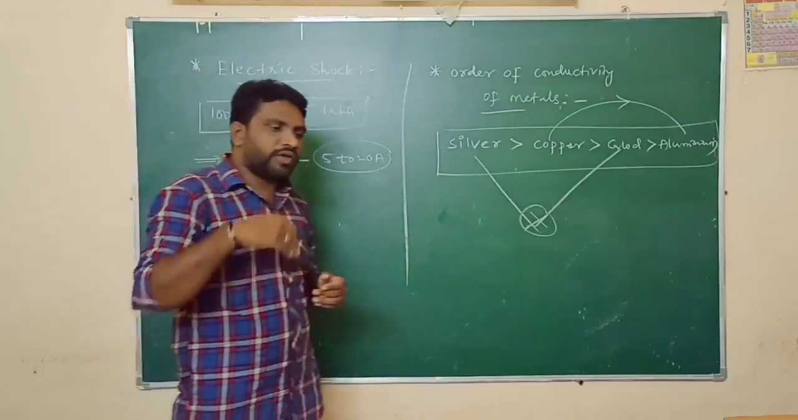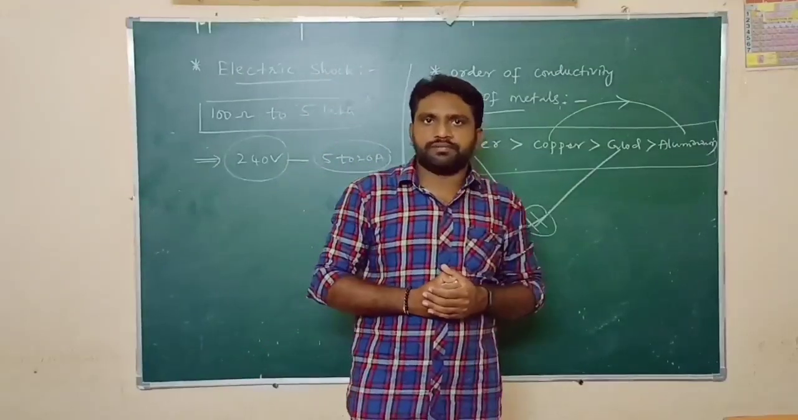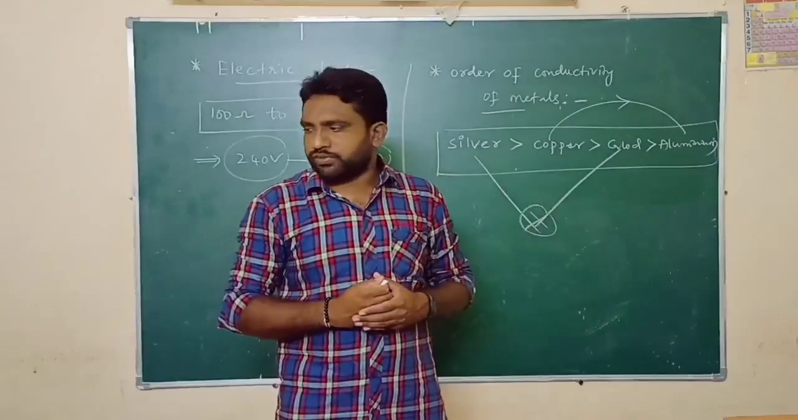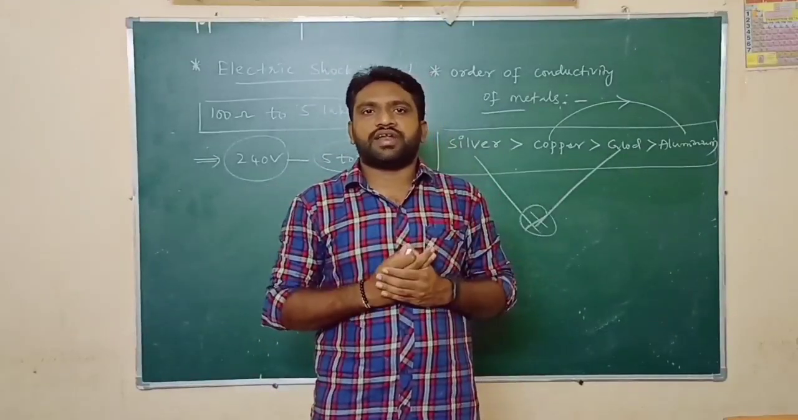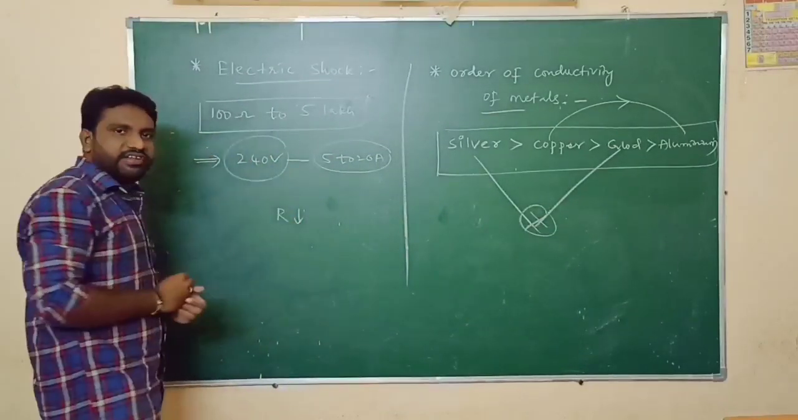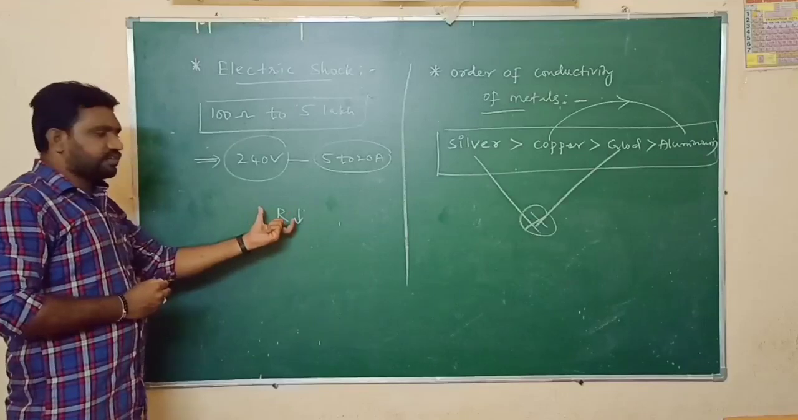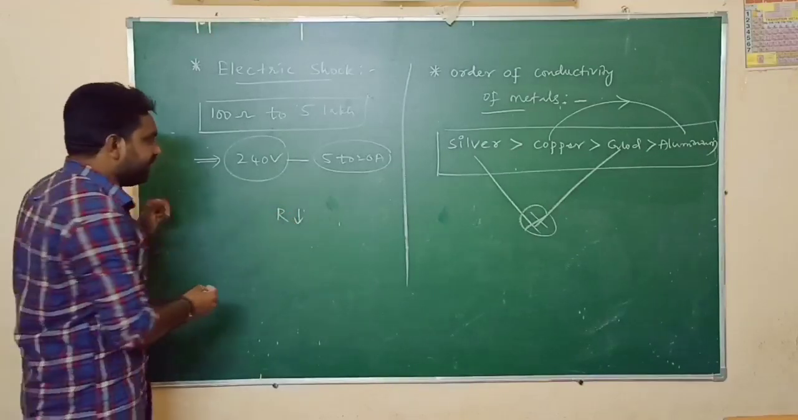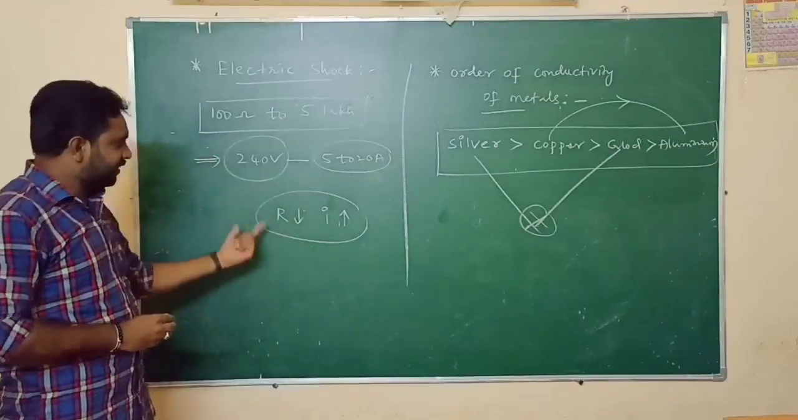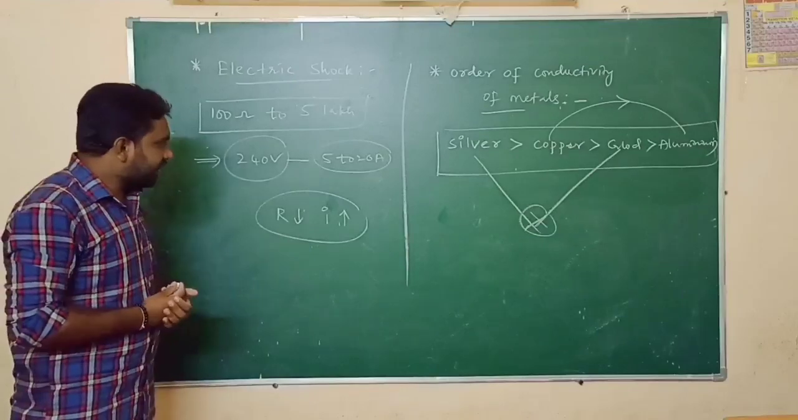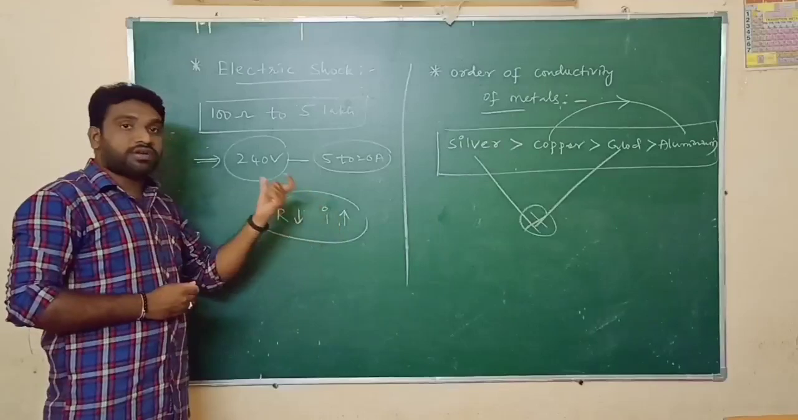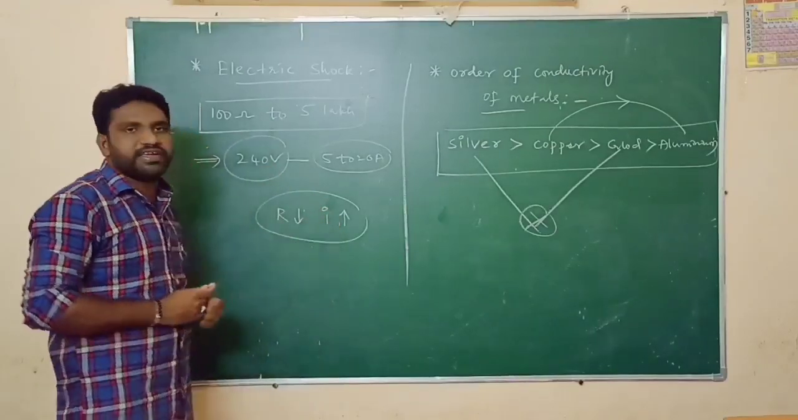Once the current flows inside, our body tissues get damaged. Due to the damage of our body tissues, the resistance of our body gradually decreases. The resistance of our body continuously decreases. So once the resistance decreases, the amount of current flowing into our body increases. We know that resistance is inversely proportional to current. As the resistance of our body decreases, the amount of current flowing into our body continuously increases.